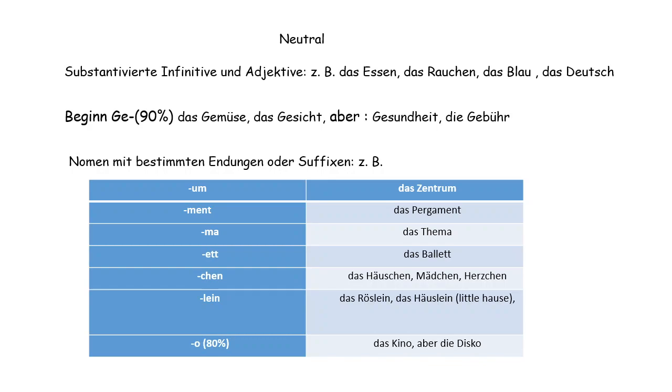And with these endings we follow the neuter article. If the noun ends with ma, lein, and if the noun ends with o, then 80% it is neuter.